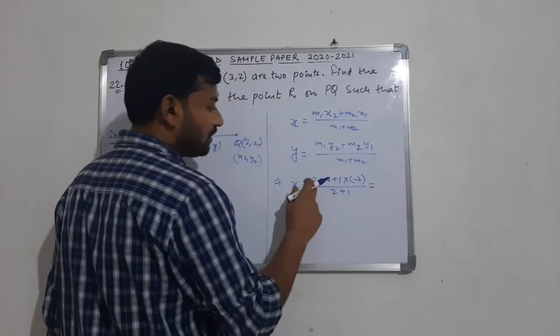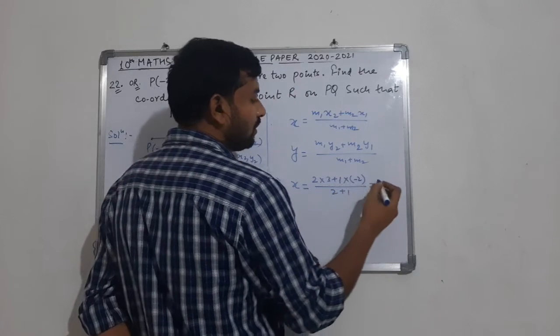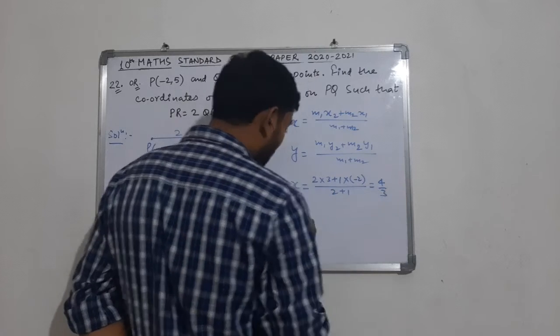So from here what we are getting, 2 into 3 is 6, minus 2, that is 4 by 3.